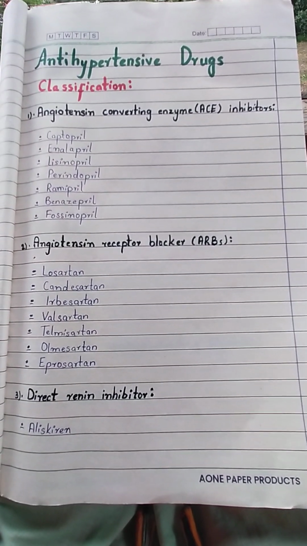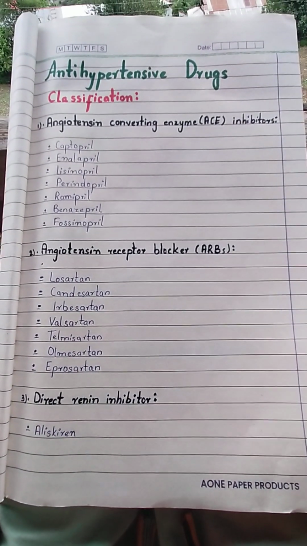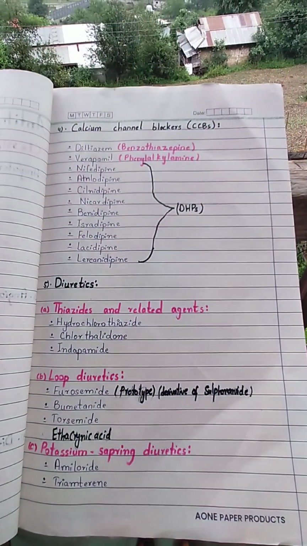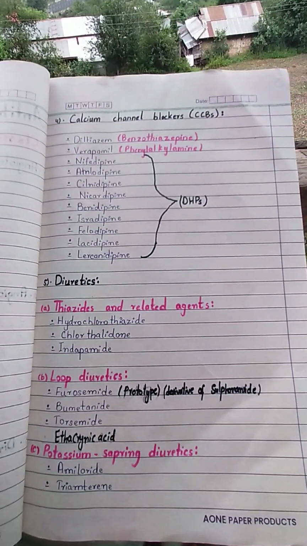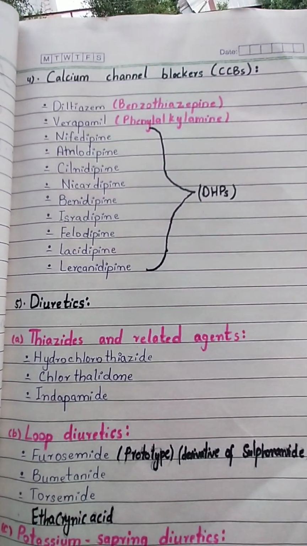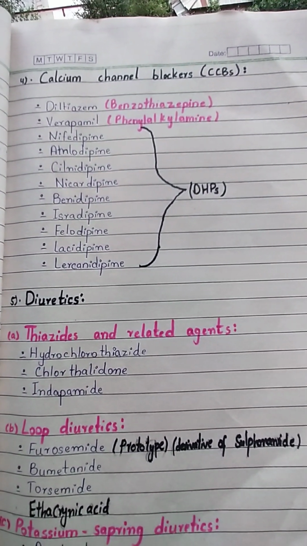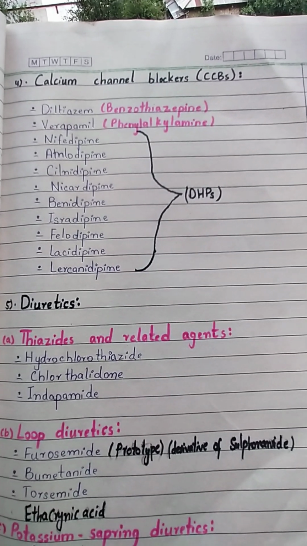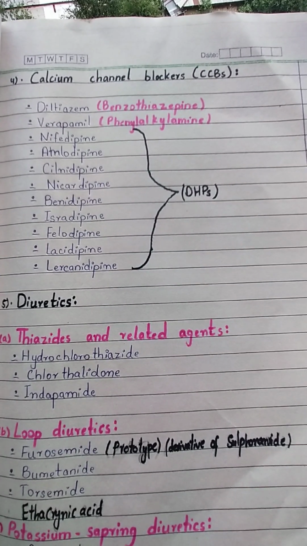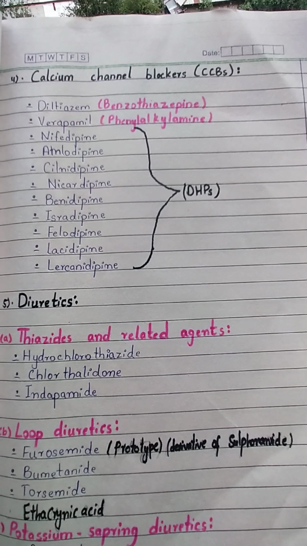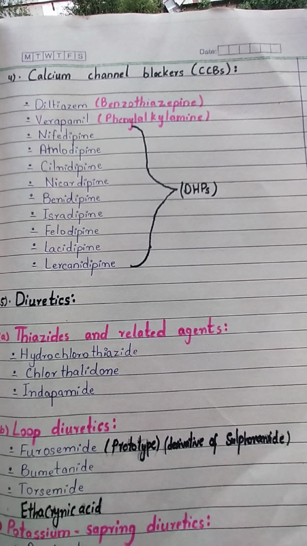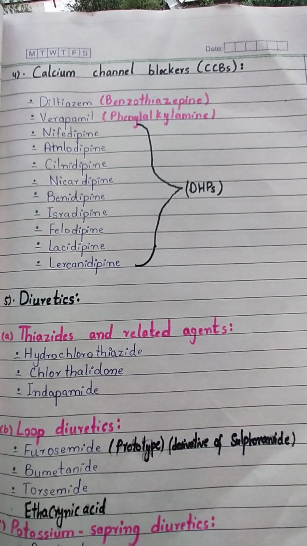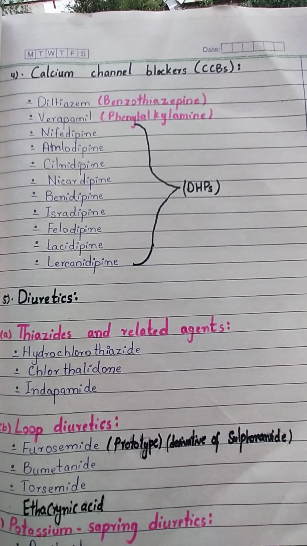The third class is direct renin inhibitors, that is aliskiren. Next, calcium channel blockers, CCBs. In CCBs, there are further 3 subclasses. One is benzothiazepines, that is diltiazem, and the other one is phenylalkylamine, verapamil. And the third one is dihydropyridines. Dihydropyridines contain nifedipine. All the pine family are dihydropyridines.